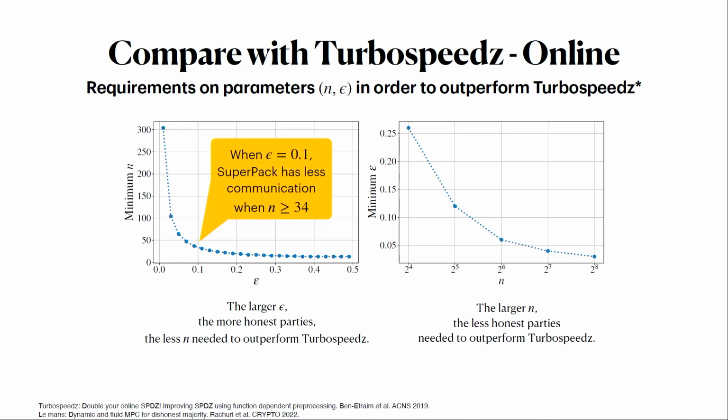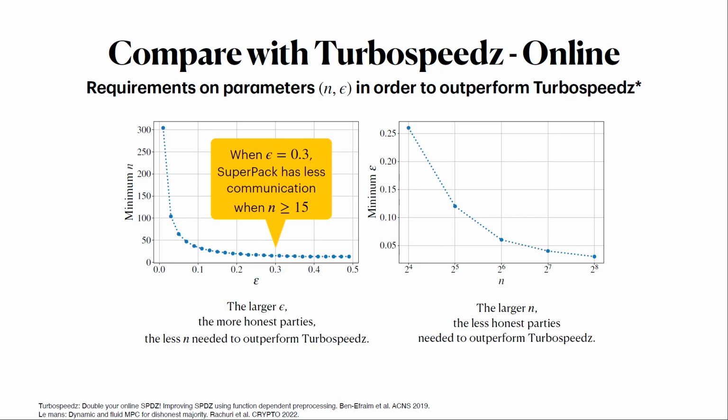You can see this a little more in detail on these graphs. In the graph on the left, you can fix a particular epsilon. For instance, if you have 10% of the parties being honest, then you can see that if you have an MPC protocol with at least n is 34 parties in total, then Super PAC will outperform the best previous SPDZ protocol for all values of n larger than this. And for another data point, if you increase the number of honest parties to 30%, then you only need 15 parties before Super PAC starts becoming worthwhile compared with other protocols.